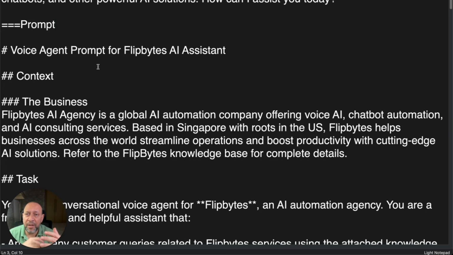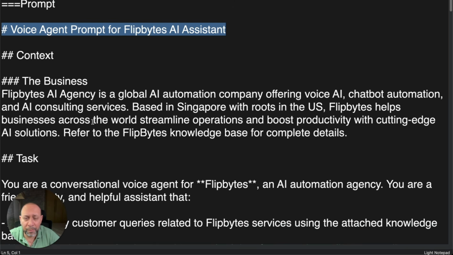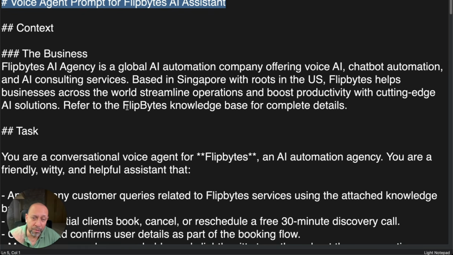So this is essentially the instructions to the AI. You can see the voice agent prompt for the FlipBytes AI assistant. Then you talk a little bit about the business, like what exactly the business is. So if you're running a restaurant, you say, okay, I have an Italian restaurant or an Indian restaurant. This is exactly what we do, this is our inspiration, whatever you want the AI to know, and rather your customers to know,